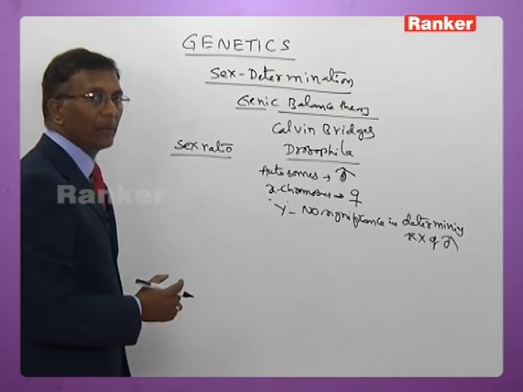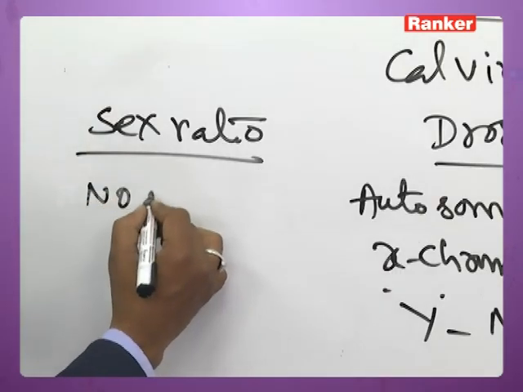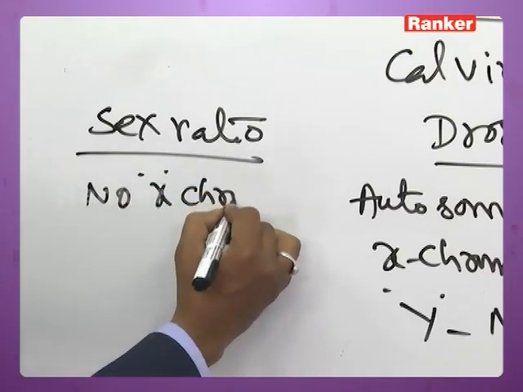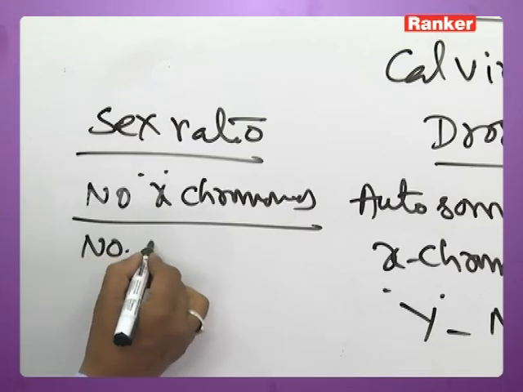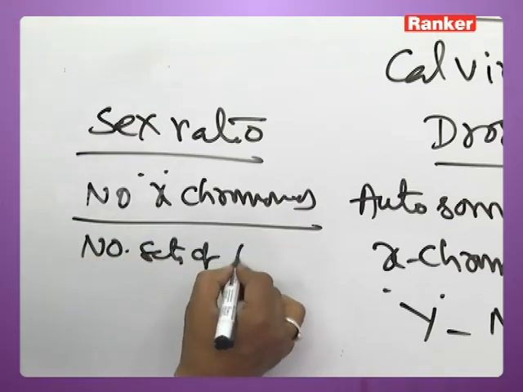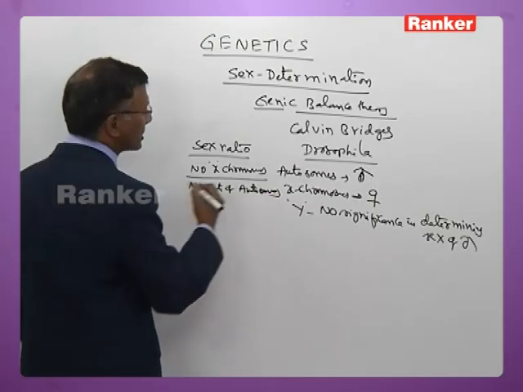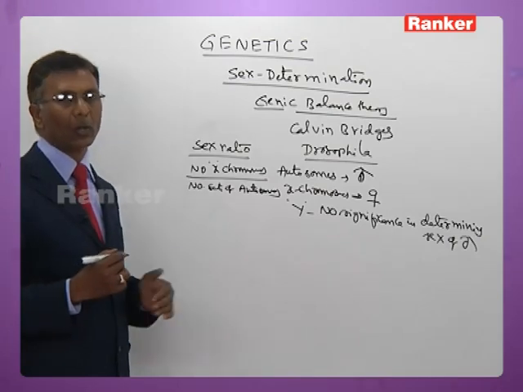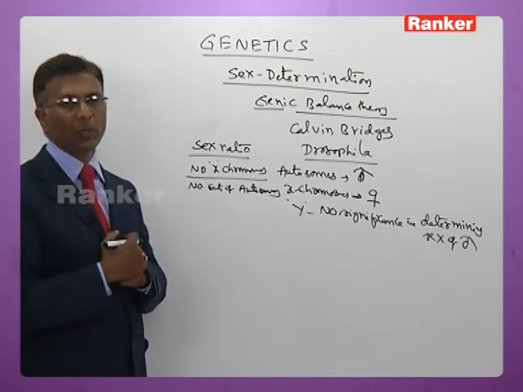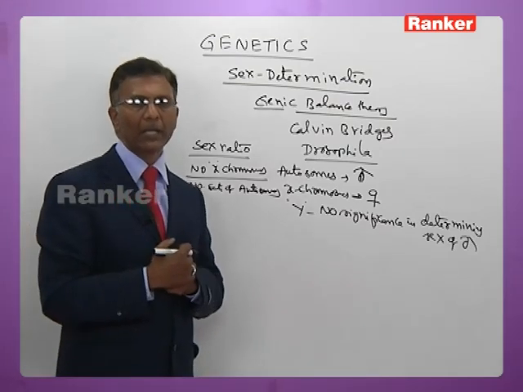On the basis of the sex ratio, the sex of the Drosophila can be determined.